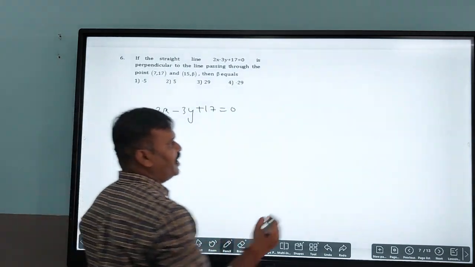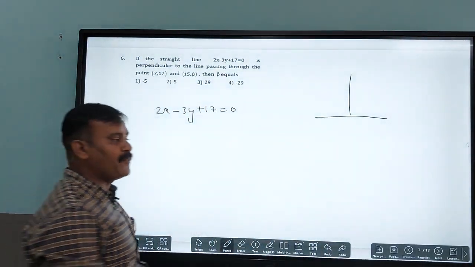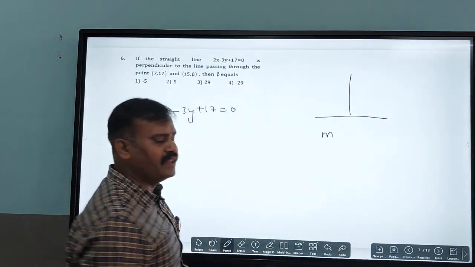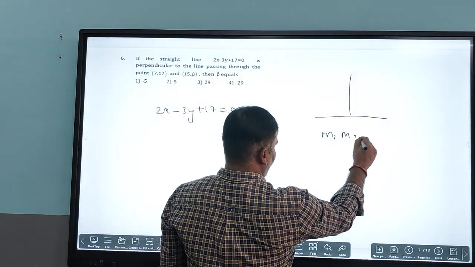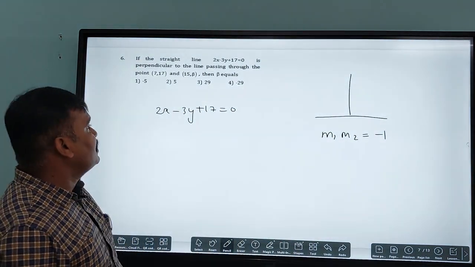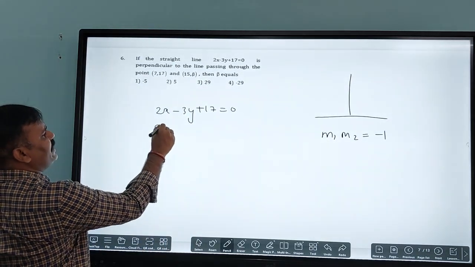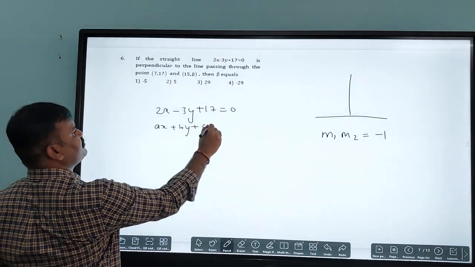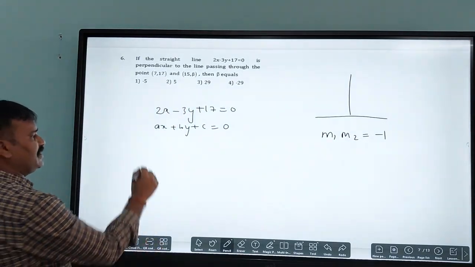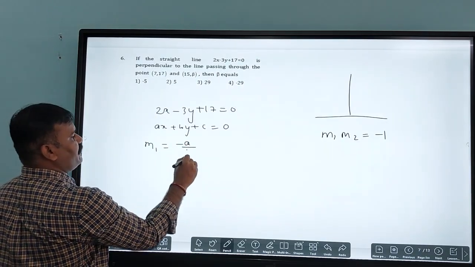As you know, when two lines are perpendicular to each other, what about the product of their slopes? The product of the slopes of two lines is m1 into m2 is equal to -1. Is it clear? So now comes to that. They have given the line here. What is the line here? ax plus by plus c is equal to 0. Find out the slope of this line. You know that, that is considered as m1. What is the formula we have? Minus a divided by b.